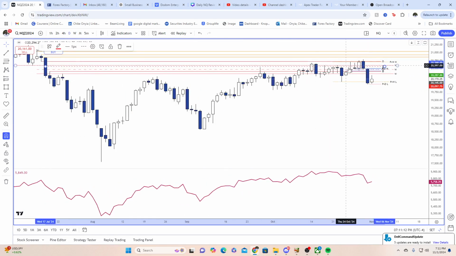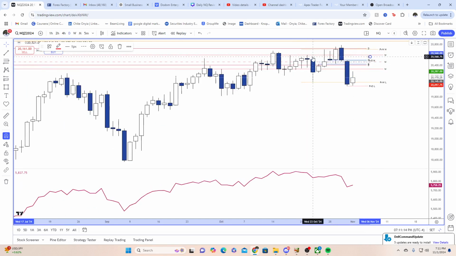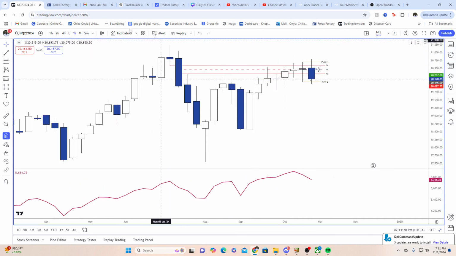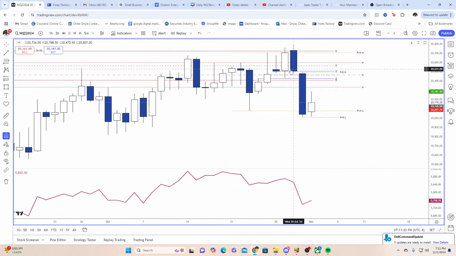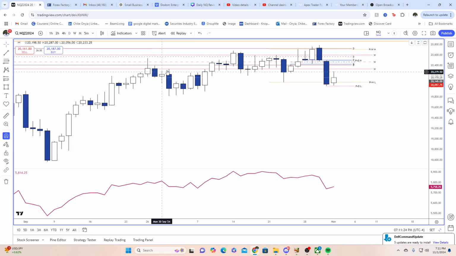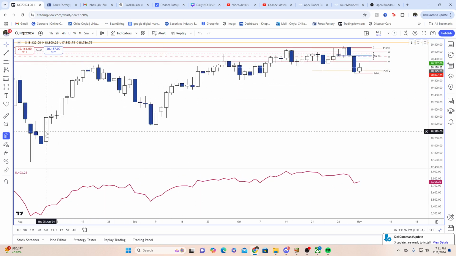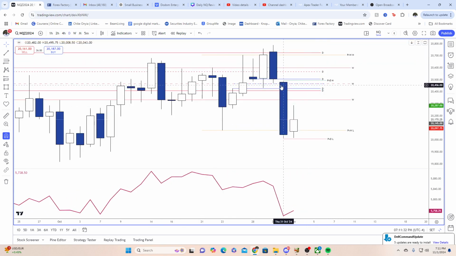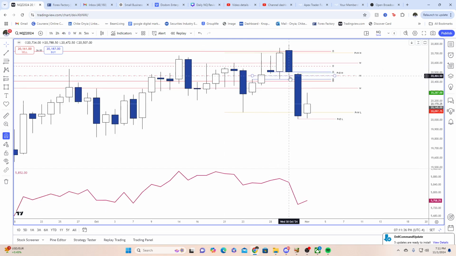We've been inside this daily CB for a while, nested inside a weekly CB, right? Weekly CB that we've been in, right? Explains the choppiness that we've had of late. Look, ever since we hit these levels, it's just been choppy. Before that, we were moving consistently. It's been sideways since we got to these levels. So when you start getting into levels like this, you want to be doing short scalps. You can't be holding for long-term trades. A lot of times you won't get really big, expansive candles on the daily.